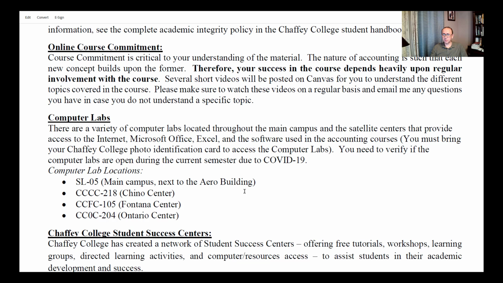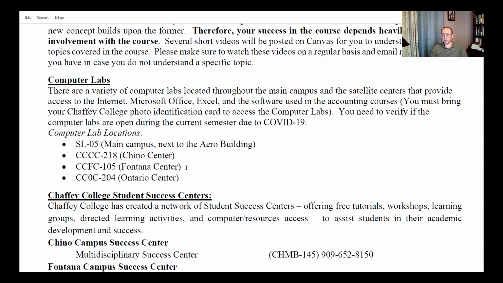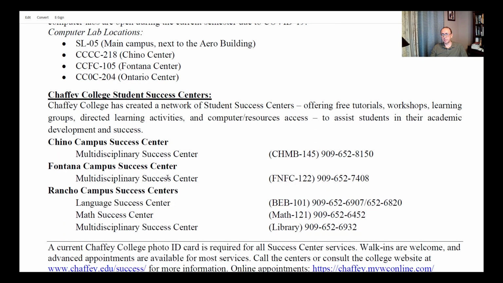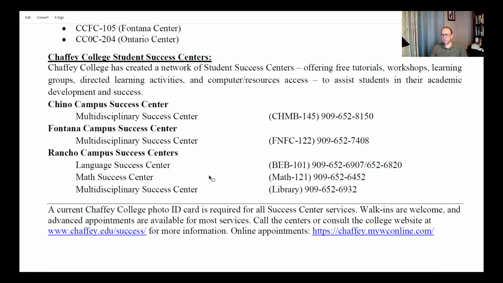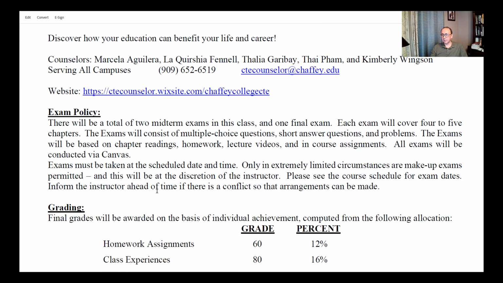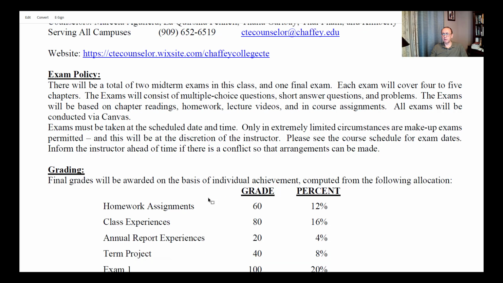Here we have some information about computer labs, and I think there are computer labs on the main campus, on the Chino Center, Fontana, and Ontario. And also there is some information about the Chaffey College Student Success Centers, and you can use these phone numbers to contact them if any help is needed. Another information about the Career Center, and then I want to talk a little bit about the exam policy.